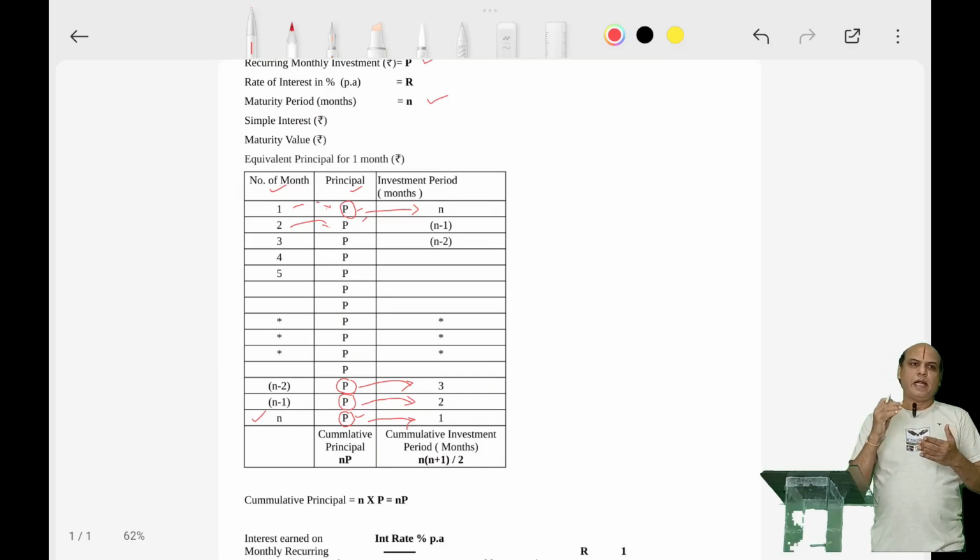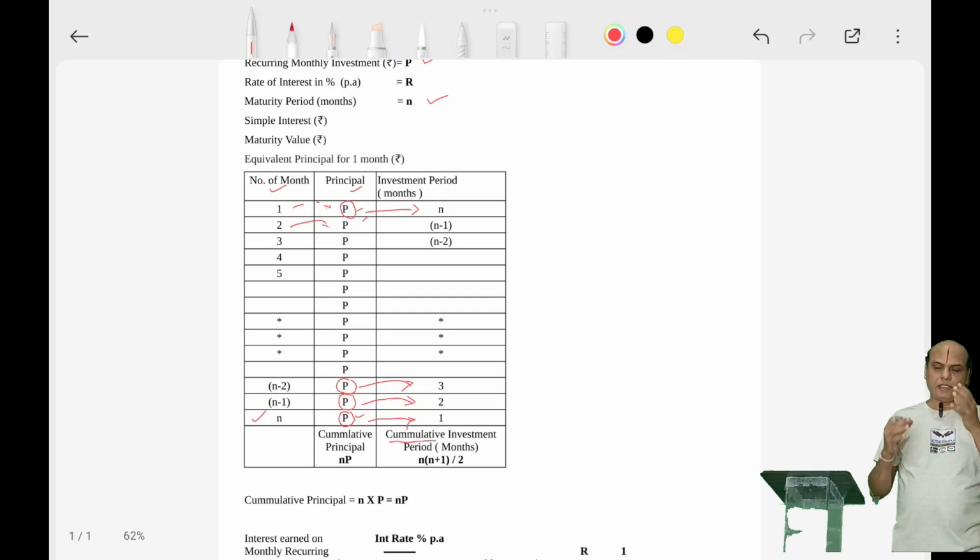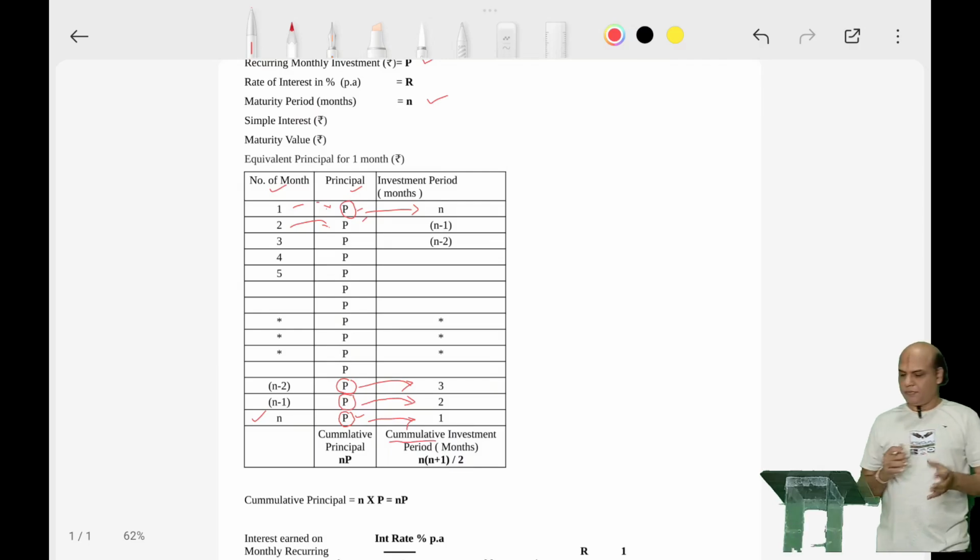Now, what is meant by cumulative? Cumulative means adding on to the previous. If P is the principal, then at the end of the second month, the cumulative principal is P plus P, which is 2P. At the end of the third month, the cumulative principal is 3P. When you add to the previous balance like that, it is called cumulative. Likewise, when you add up the investment periods, it is also cumulative.